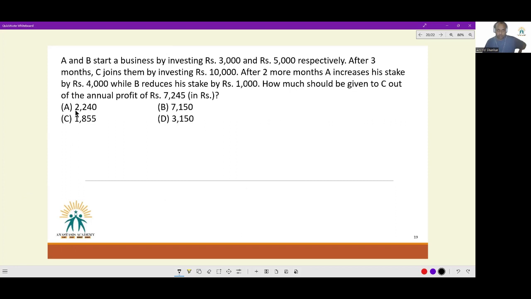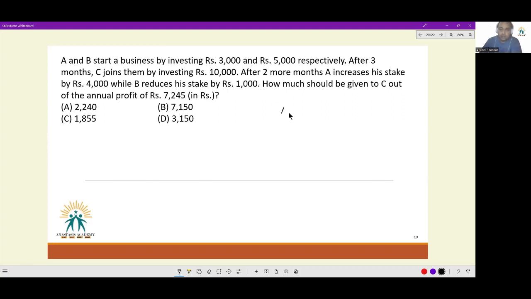Okay, next question. A and B start a business by investing rupees 3,000 and 5,000 respectively. After 3 months, C joins them by investing rupees 10,000. After 2 more months, A increases his stake by 4,000, while B reduces his stake by 1,000. How much should be given to C out of the annual profit of 7,245 rupees?